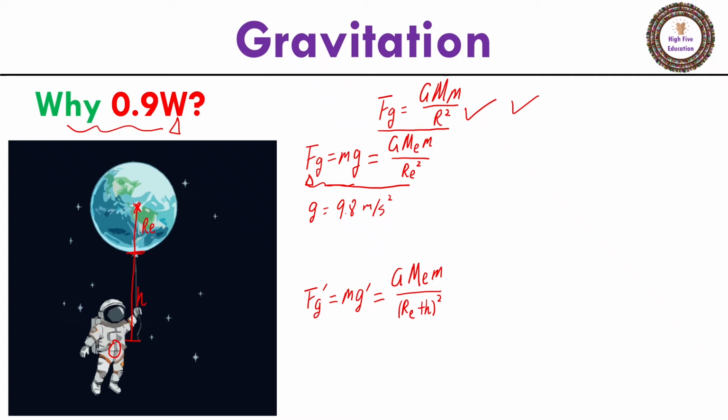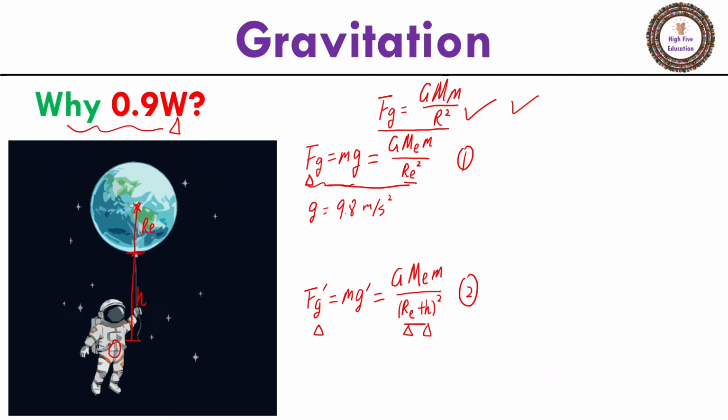If you compare equation 1 and equation 2, their numerator is basically the same, and the only thing changed is the distance to the center of Earth. Because the astronaut's distance to the center of Earth is larger, we know this Fg prime should be smaller.